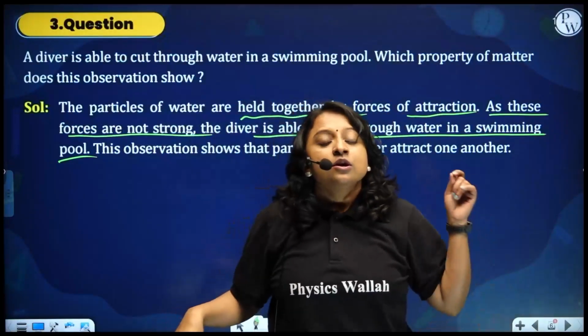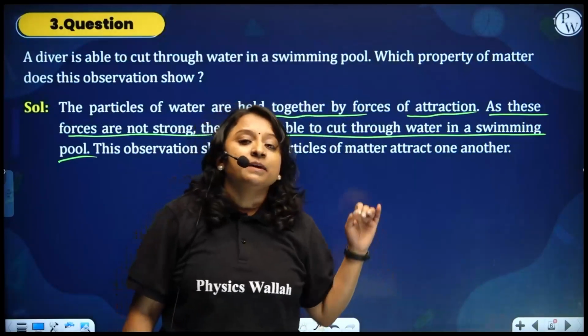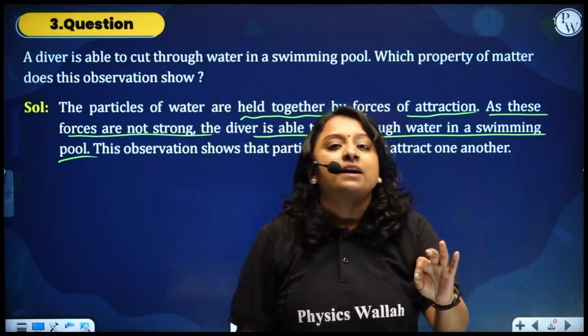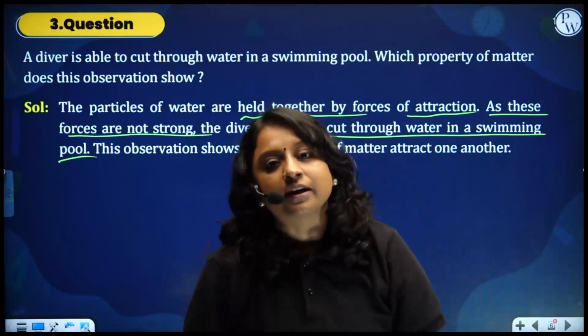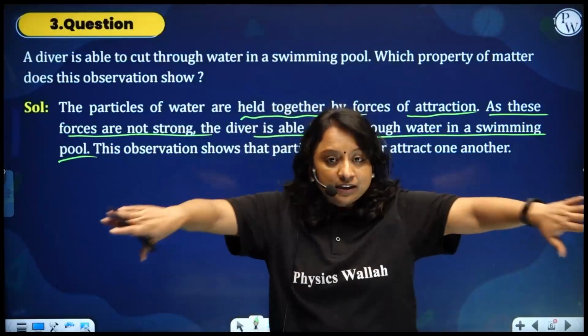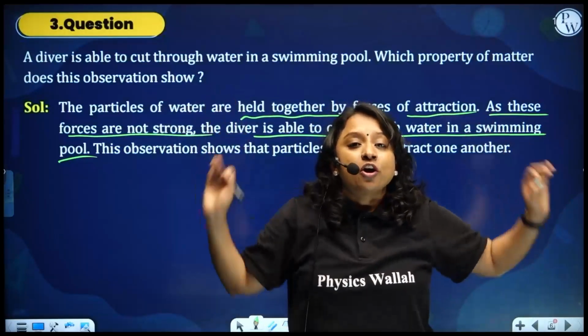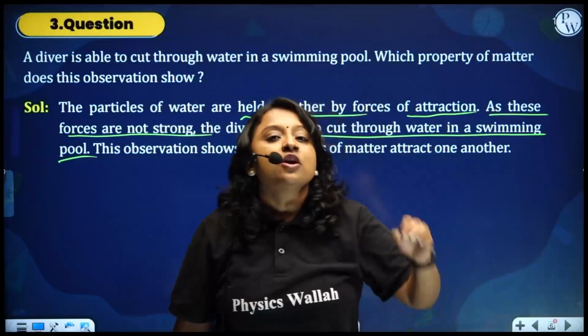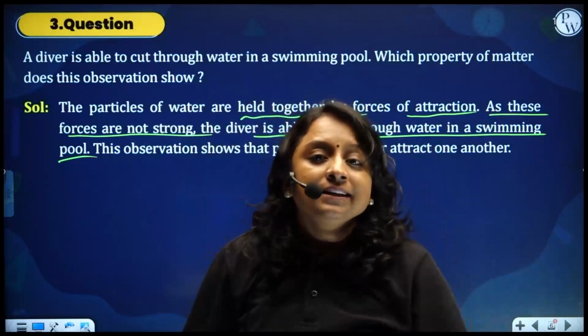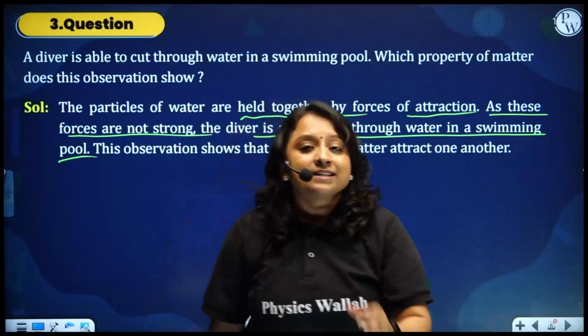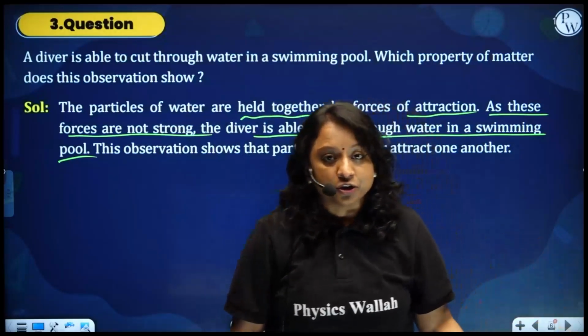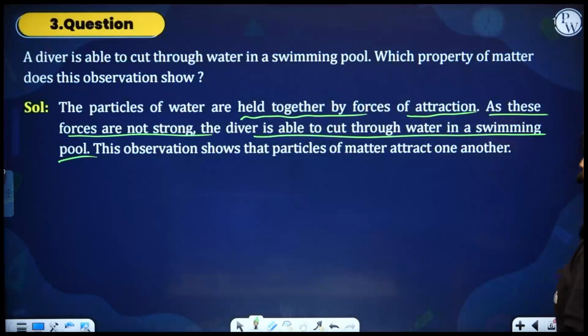No, because wood is also a matter. It is made up of particles, and those particles do have a strong force of attraction. So yes, he can cut through water because water is not continuous, it is made up of particles, and these particles have a weaker force of attraction, right? So that is the answer.